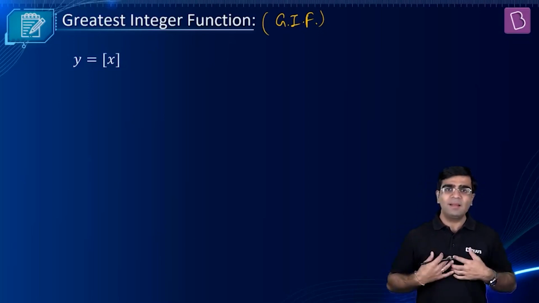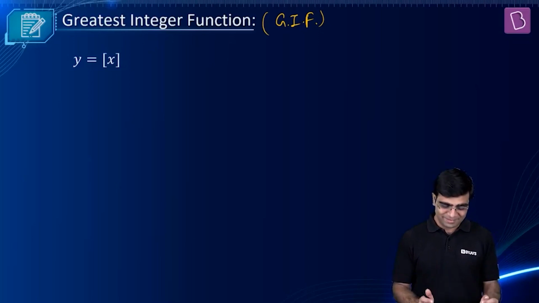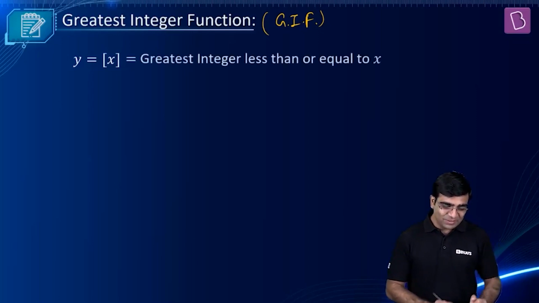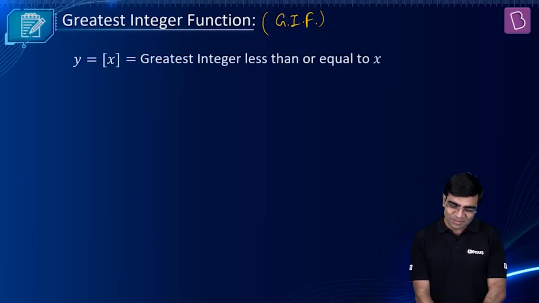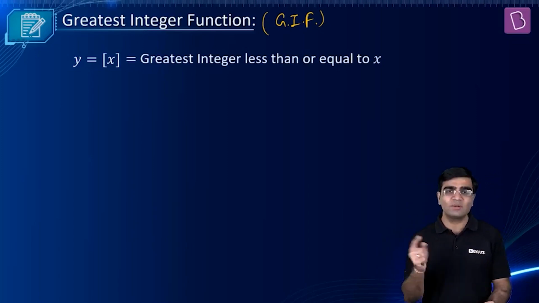Now, here I am teaching greatest integer function, so I will not be writing that again and again. I'm saying this is greatest integer function. There is an audio file also here, other than the text file that you see here. So this is called greatest integer less than or equal to x. What does it mean? Read carefully. Statement: greatest integer less than or equal to x.